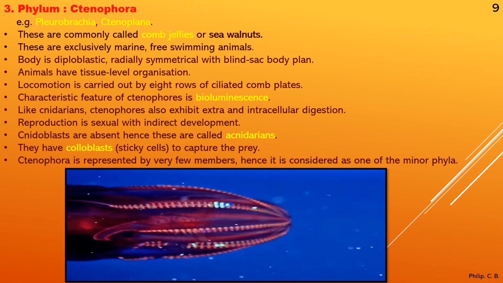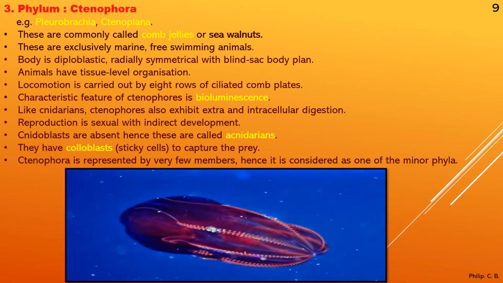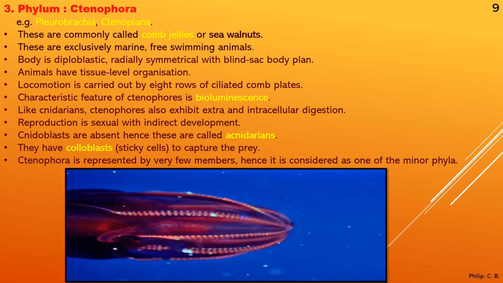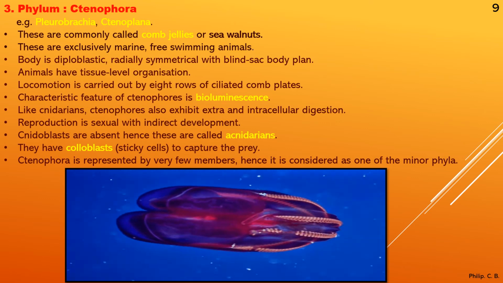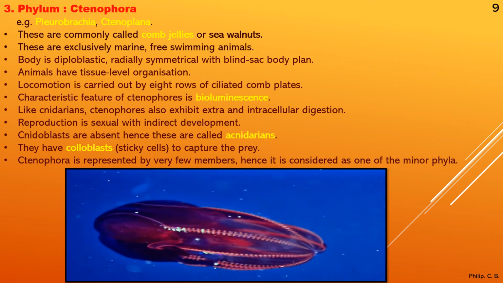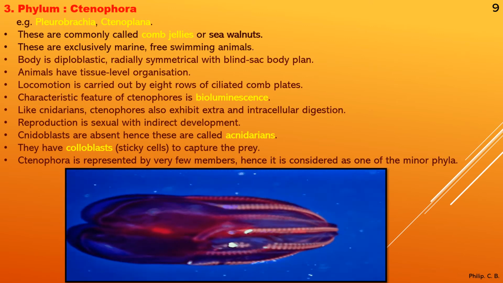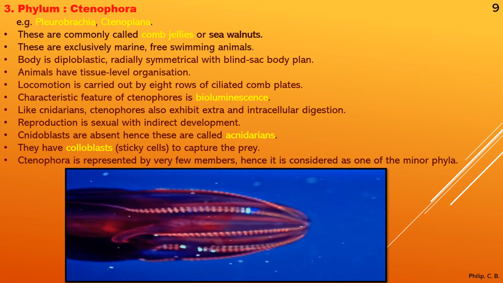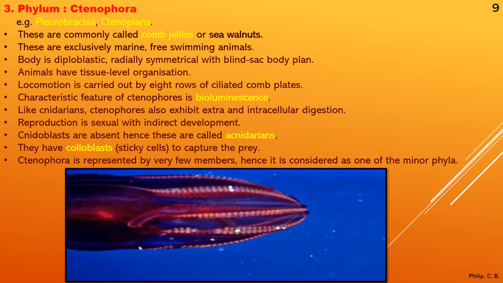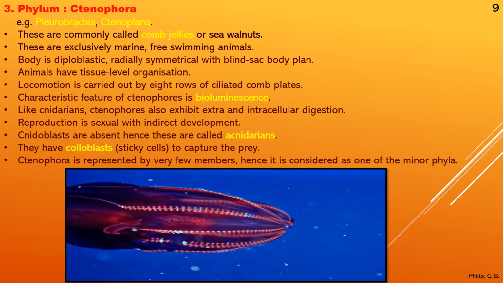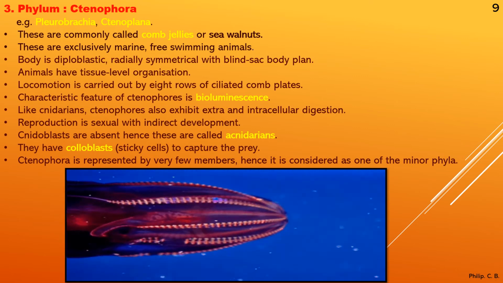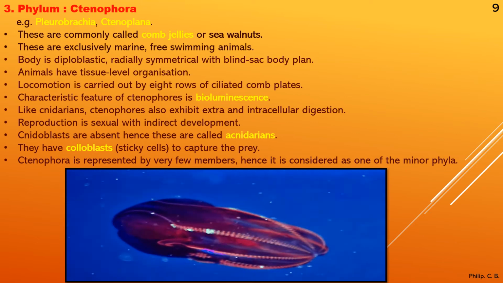Then the next point: like cnidarians, ctenophores also exhibit extracellular digestion. That is in case of the digestive system. Reproduction is sexual with indirect development. So here it is by gametes. Next, cnidoblasts are absent. Hence, these are called acnidarians, means here there are no stinging cells or any cnidoblasts as such. They have colloblasts, that is sticky cells to capture the prey.